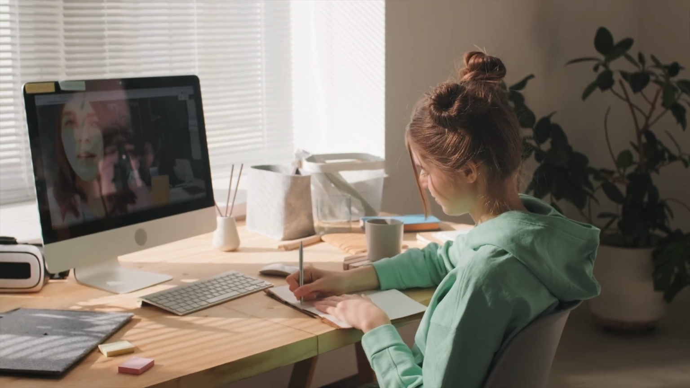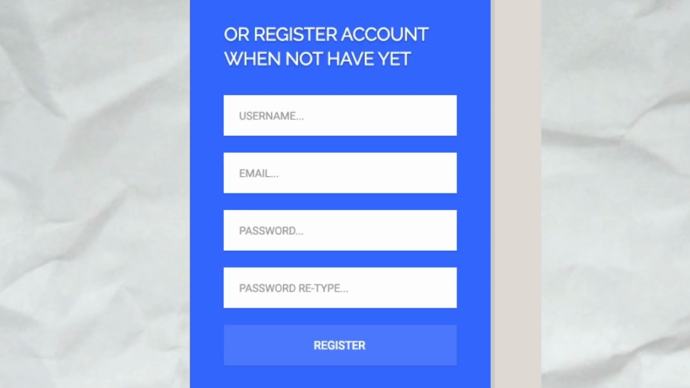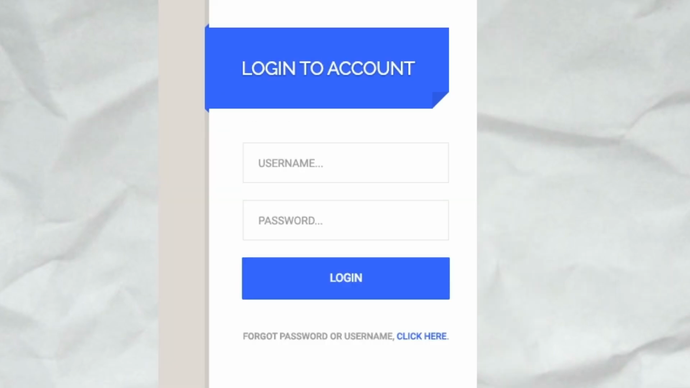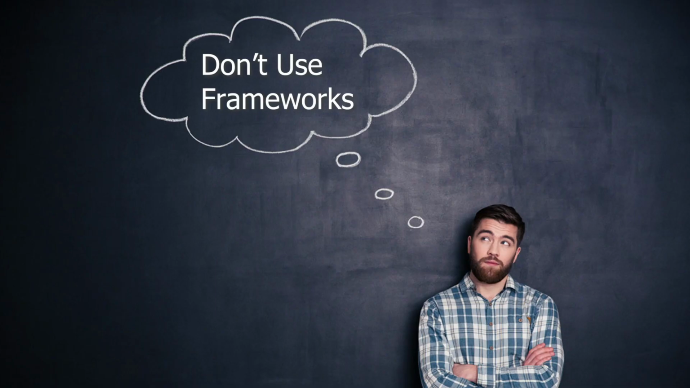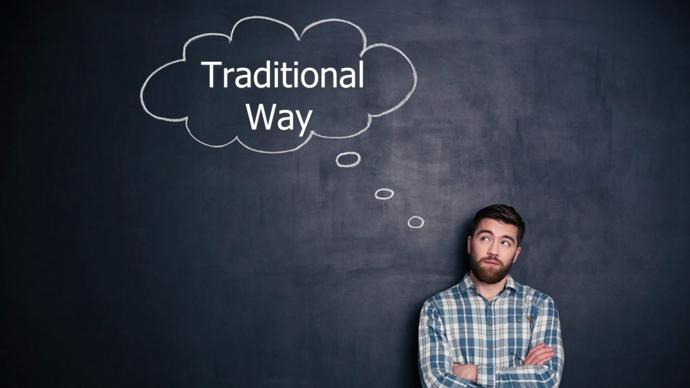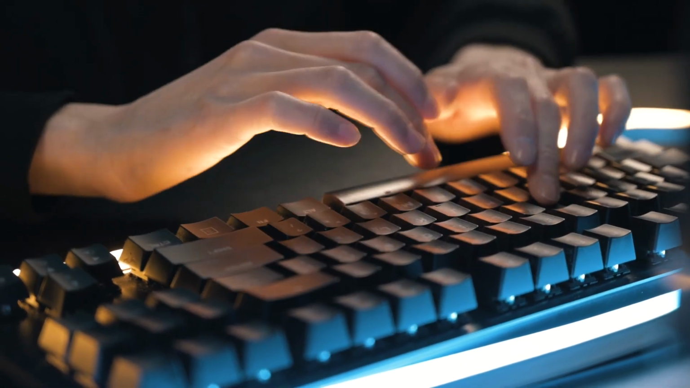Now, let's see why should we use a framework than a typical manual coding. Let's say you want to build a registration and login functionality. There are many ways to build registration and login functionalities. For instance, let's consider we don't want to use the framework. Instead, we want to go the traditional way. Then we probably have to write code for each and every part of the functionality.